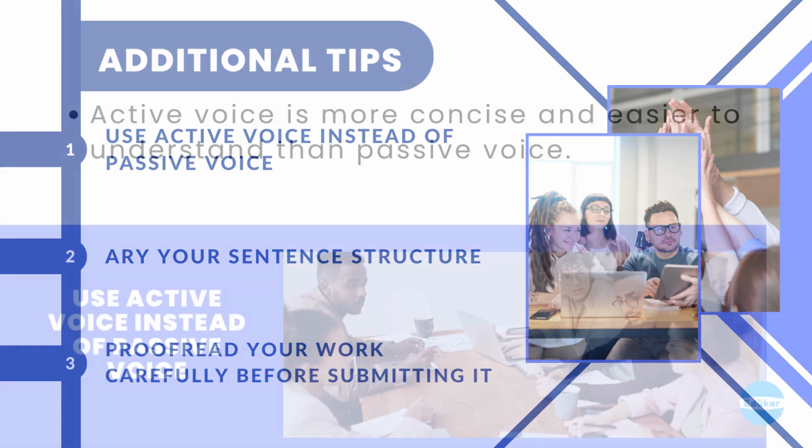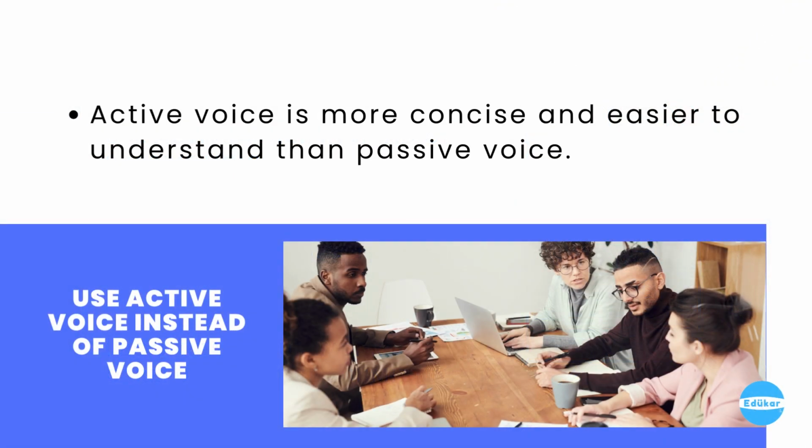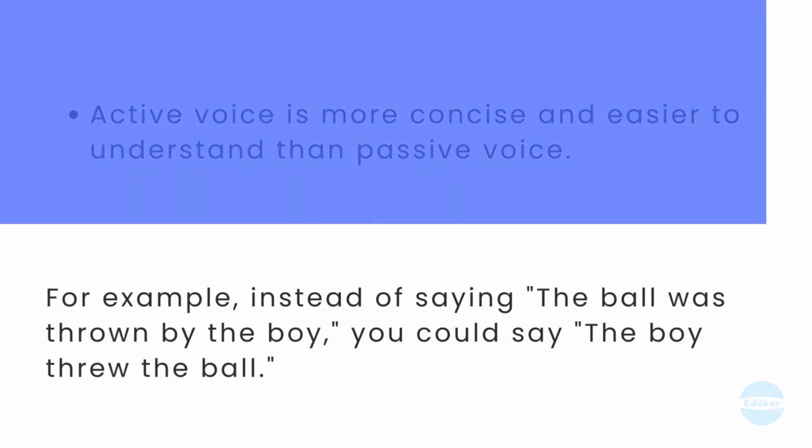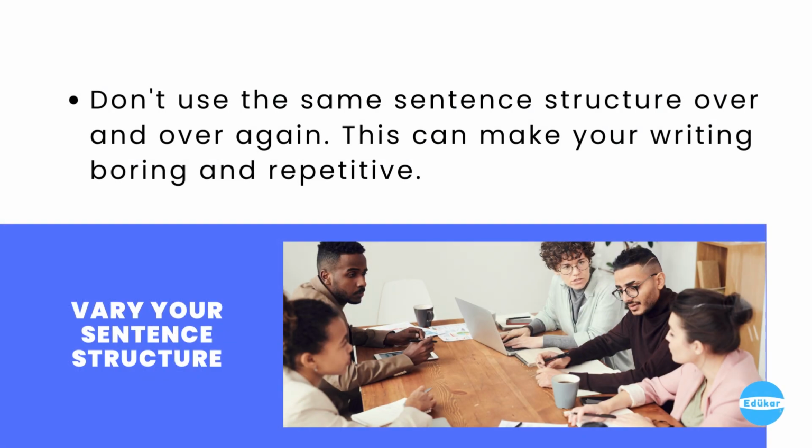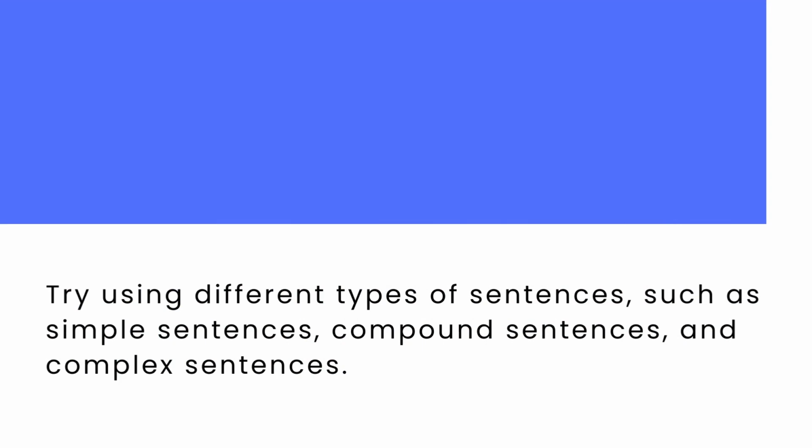Additional grammar tips. In addition to the tips mentioned above, here are some additional grammar tips that you may find helpful. 1. Use active voice instead of passive voice. Active voice is more concise and easier to understand than passive voice. For example, instead of saying, "The ball was thrown by the boy," you could say, "The boy threw the ball." 2. Vary your sentence structure. Don't use the same sentence structure over and over again. This can make your writing boring and repetitive. Try using different types of sentences, such as simple sentences, compound sentences, and complex sentences.